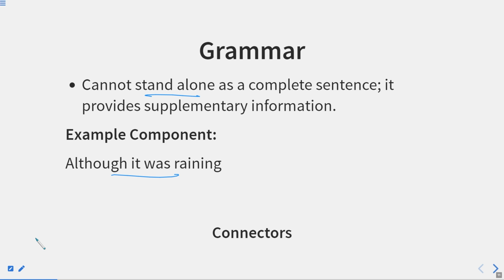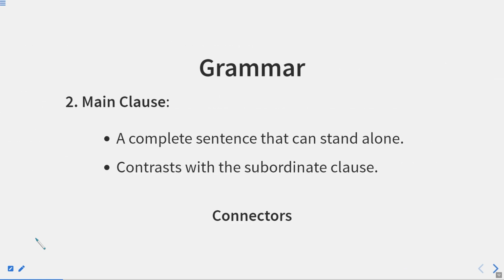As a complete sentence, it provides supplementary information. But the main clauses are complete sentences, they can stand alone as well. A complete sentence that can stand alone contrasts with the subordinate clause. So these are the two features of the main clause, and both points are very important.